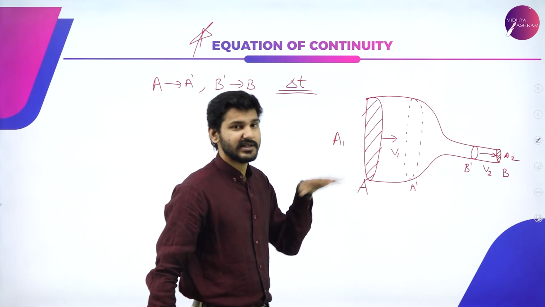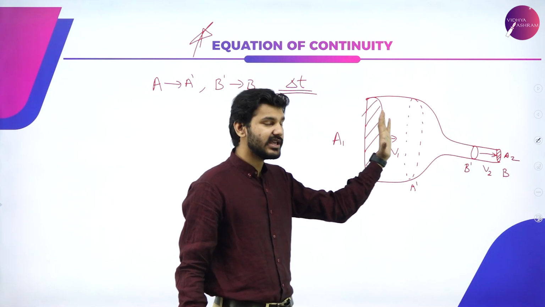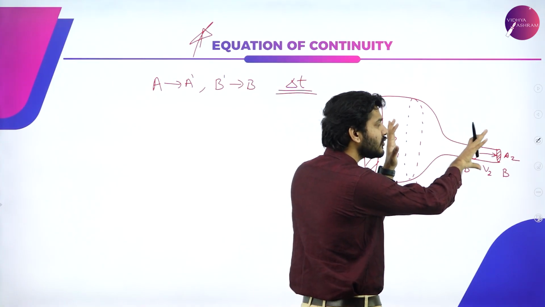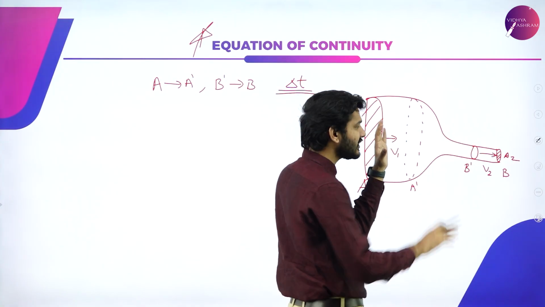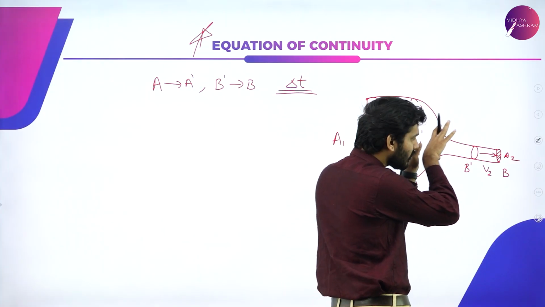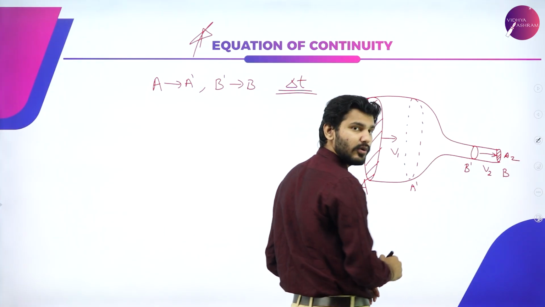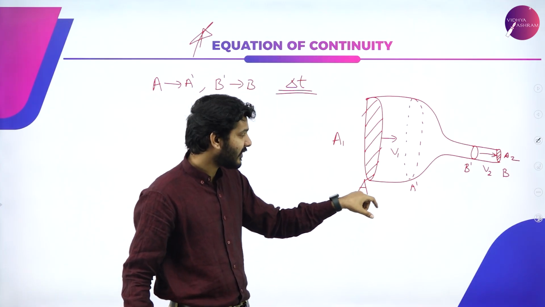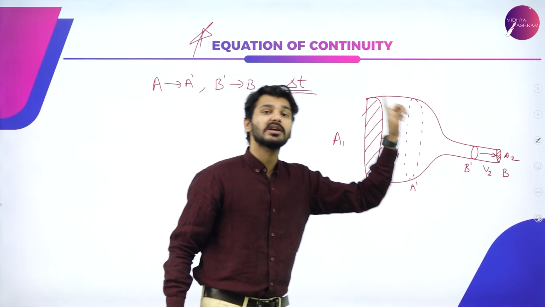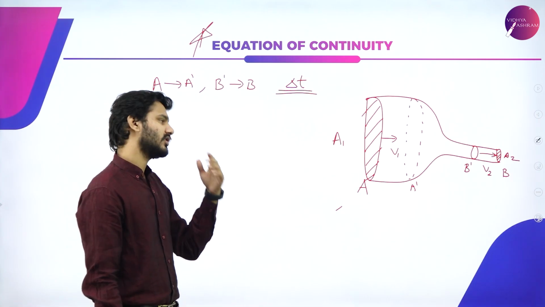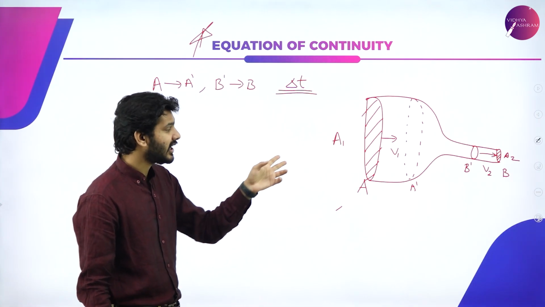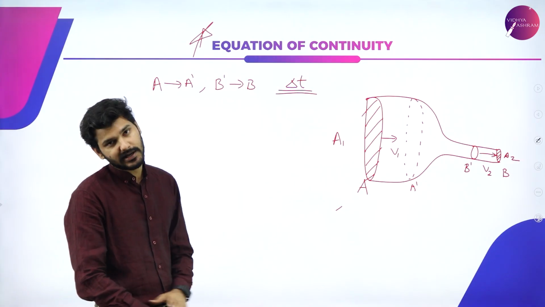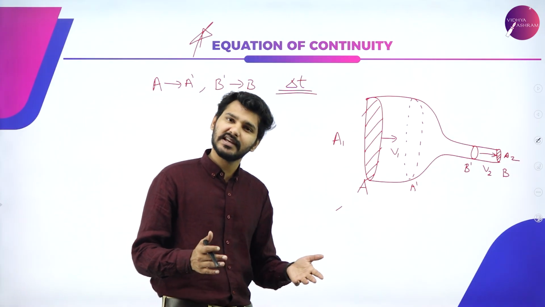Because if 1 kilogram of water is being pushed in here, then the same amount of water which was stored here is being pushed out through this small opening. So the same amount of water passes through this opening. So the same amount of water reaches from A to A dash and B to B dash in delta T time. The time taken for the water to reach from A to A dash is equal to that from B to B dash, which is equal to delta T, which means it just happens in the same time.